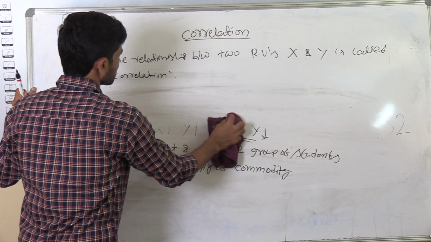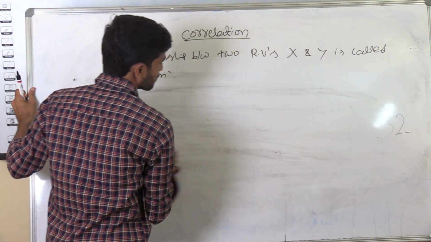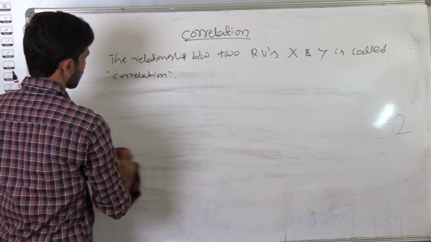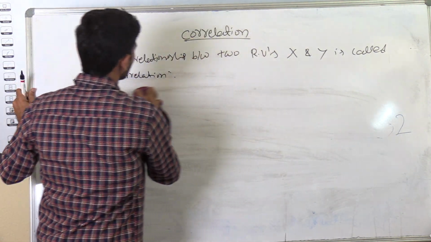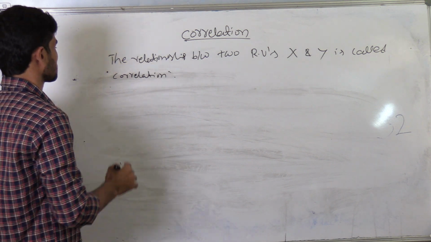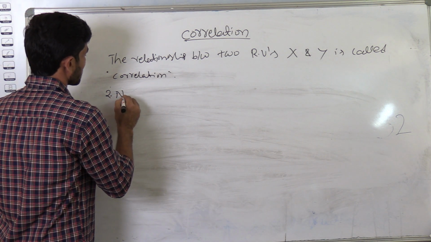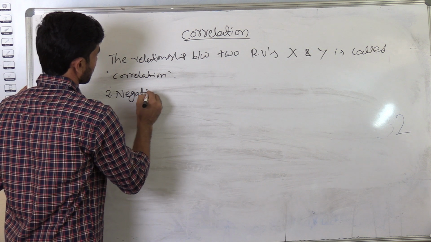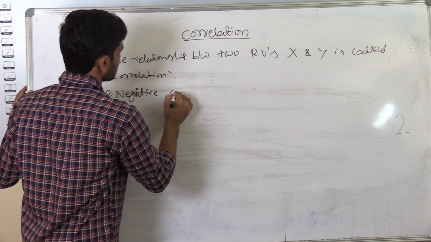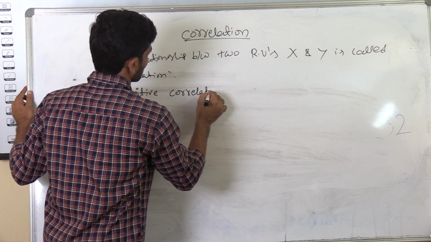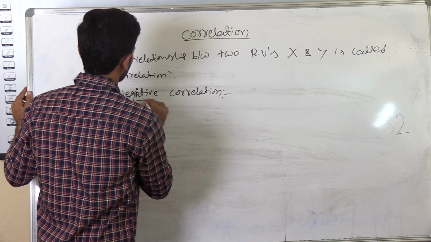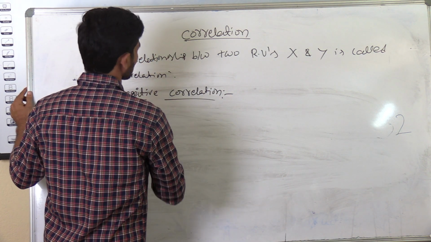The second type is negative correlation. So what is positive correlation? The positive correlation means the two variables deviate in the same direction. The next one is negative correlation. So what is meant by negative correlation?